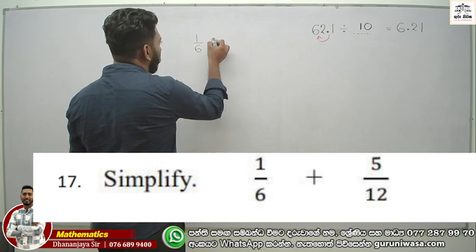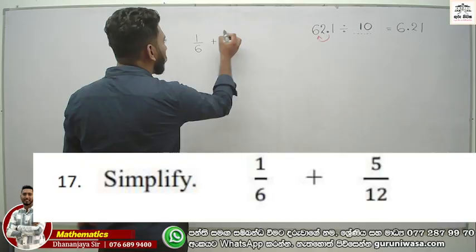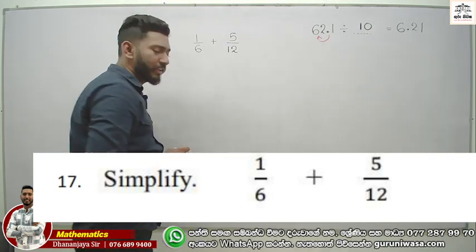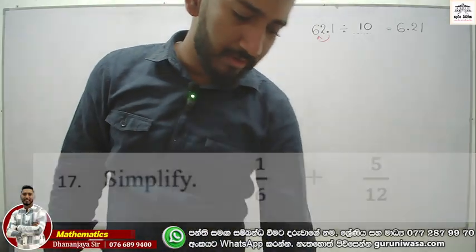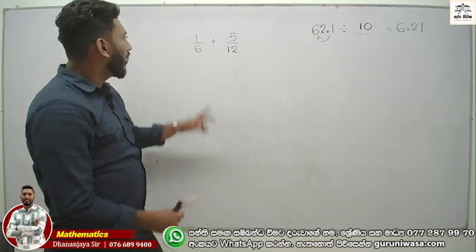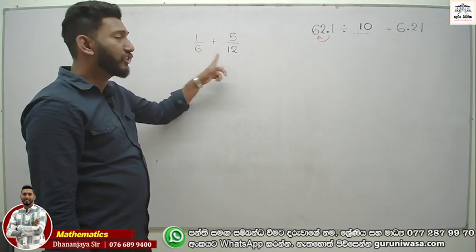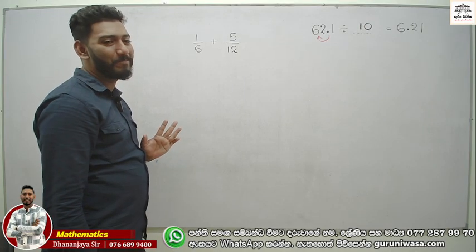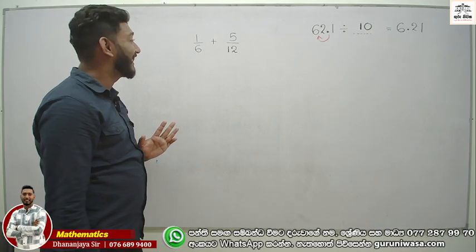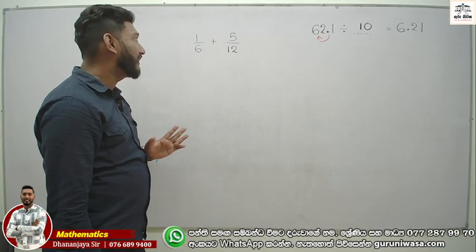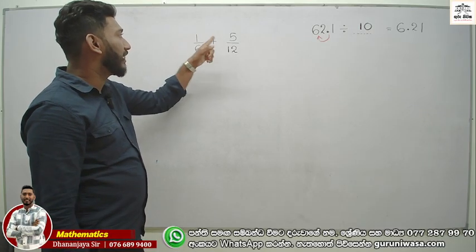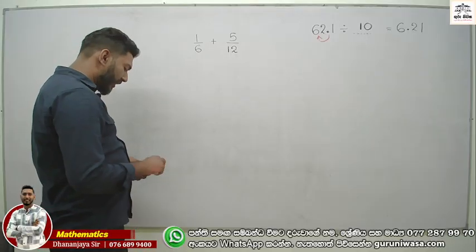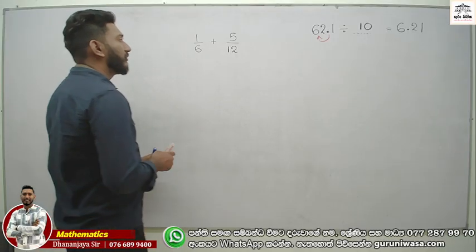1/6 plus 5/12, right? Now some students add like this: fractions are very easy, sir. 1 and 5 is 6, and 6 and 12 is 18. That's the wrong thing, right? You cannot add like that. Firstly, we are looking at the denominators. This one is 6 and this one is 12.